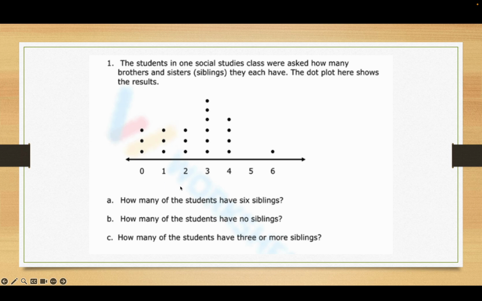How many of the students have 6 siblings? 1. How many of the students have no siblings? 3. How many of the students have 3 or more siblings? So that's these guys plus those guys. 6, 4 and 1 add up to 11.